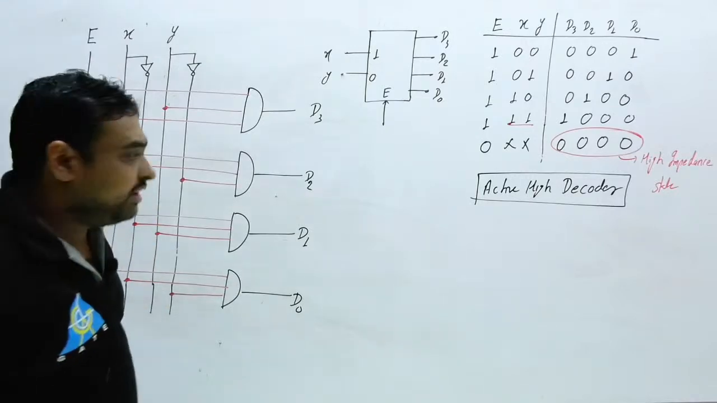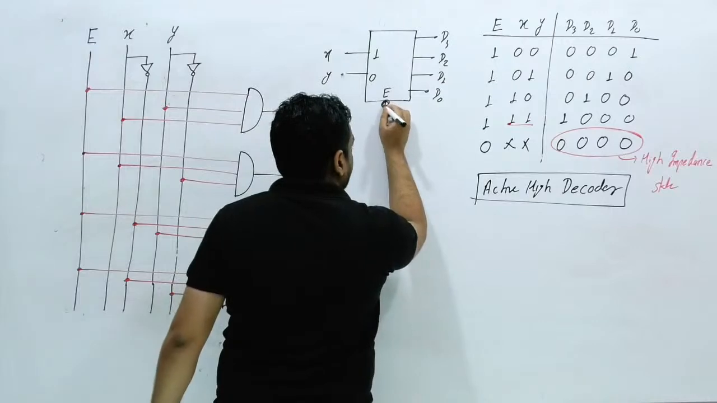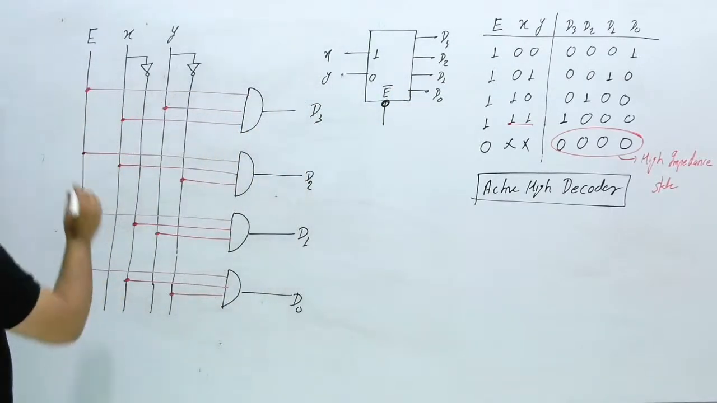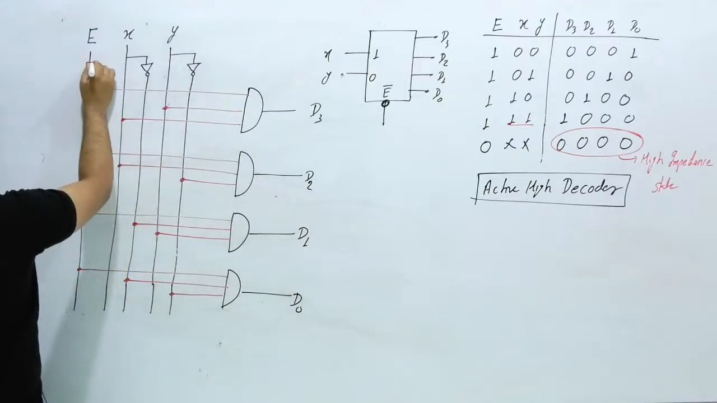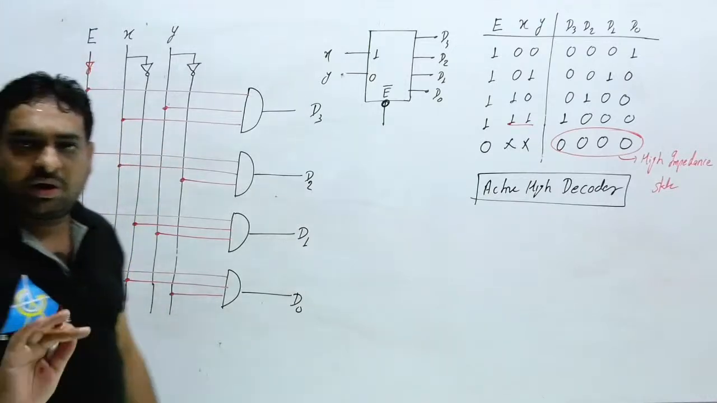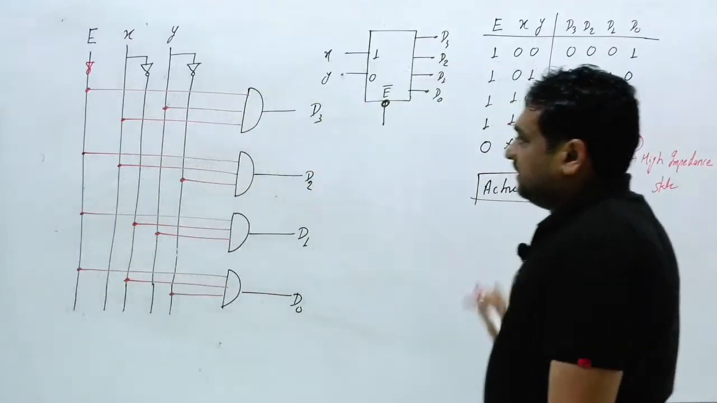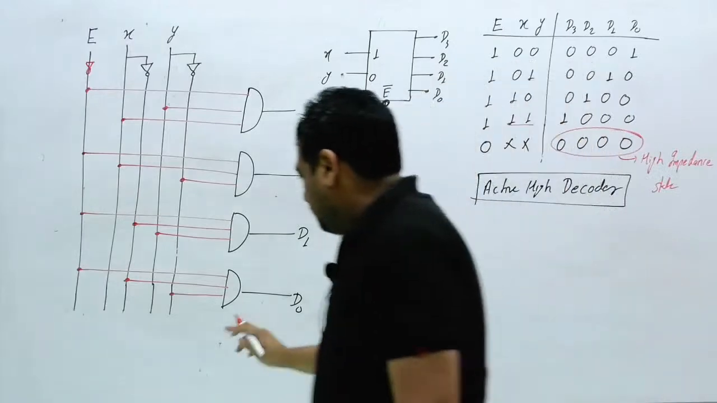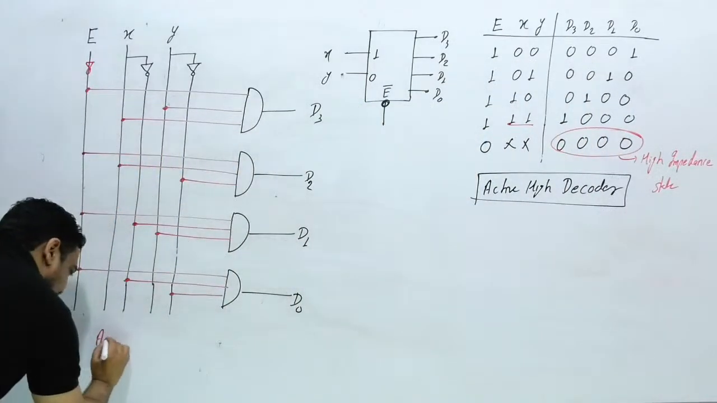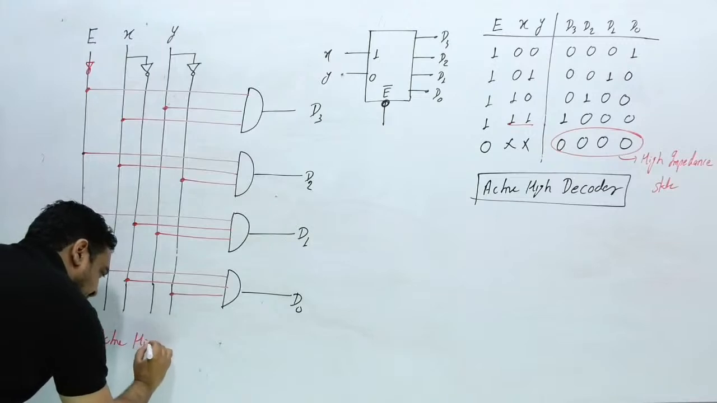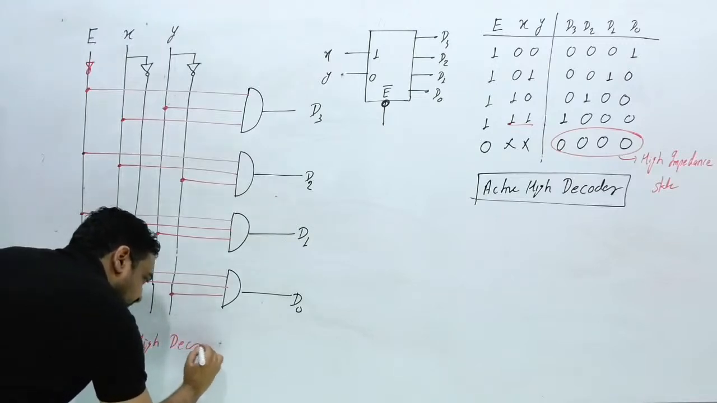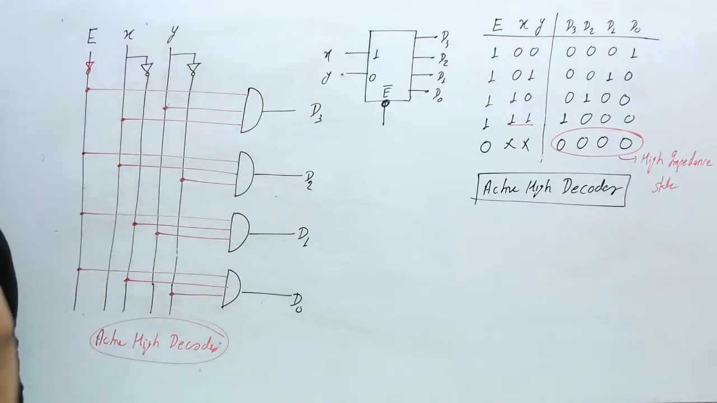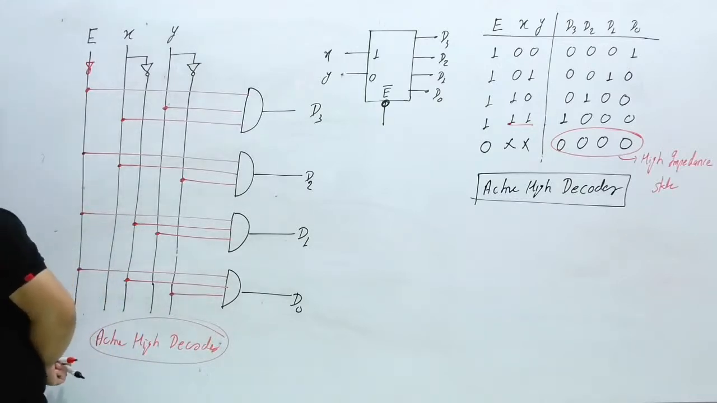Now, suppose I draw enable bar here, for example. Then what will change in this circuit? Nothing will change, you only have to put one NOT gate here. Clear? So this circuit is an active high decoder. You can write here, this circuit is an active high decoder. Okay, just complete this. This is nothing but an active high decoder.